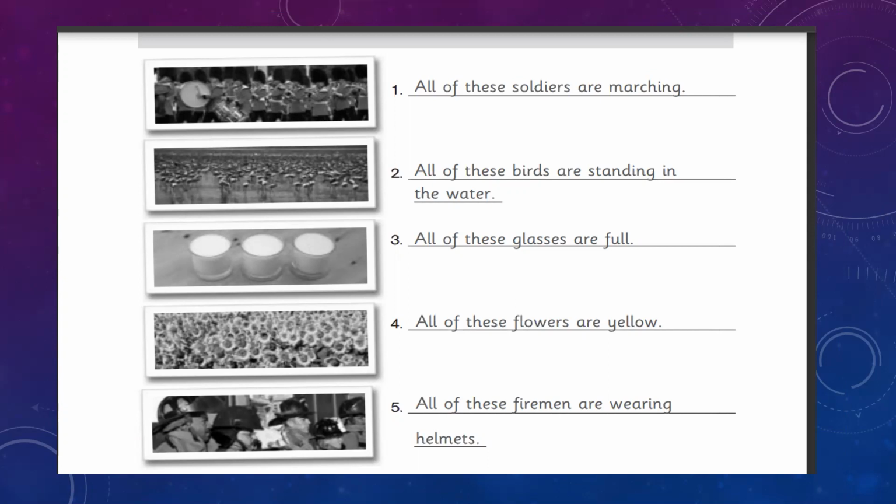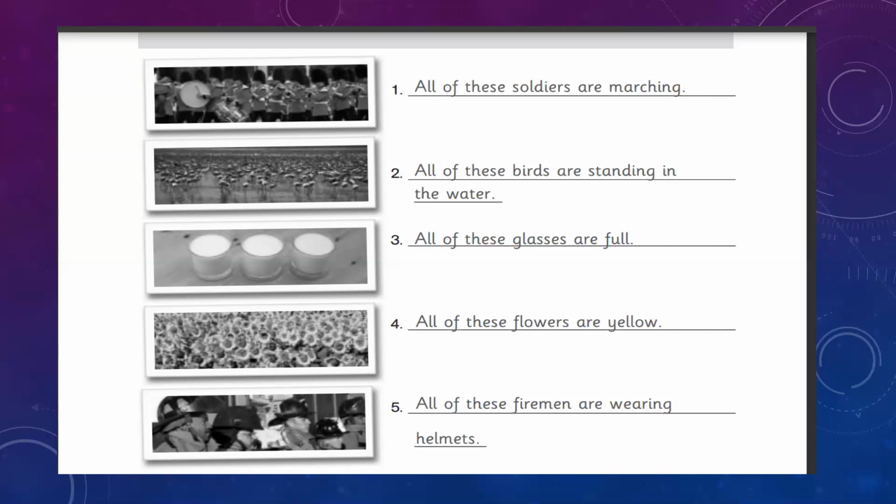Now come to the second. This is a picture of birds and they are standing in water. So we can make a sentence that all of these birds are standing in the water. Now next, these are 3 glasses and all are full of milk. So we can make a sentence choosing a phrase from box B.